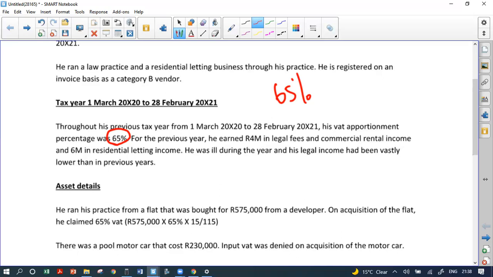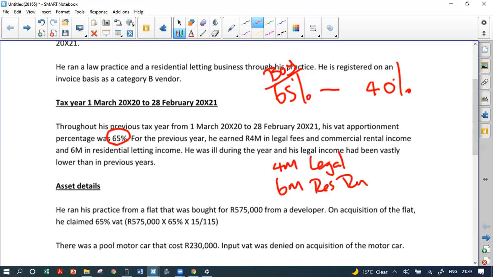He was ill during the year and his legal income was vastly lower than in previous years. So at the beginning of the year it was 65%, and at the end of the year it had dropped to 40%. How do I know it's 40%? Because 4 million legal fees and 6 million residential rent means that only 40% is VATable.